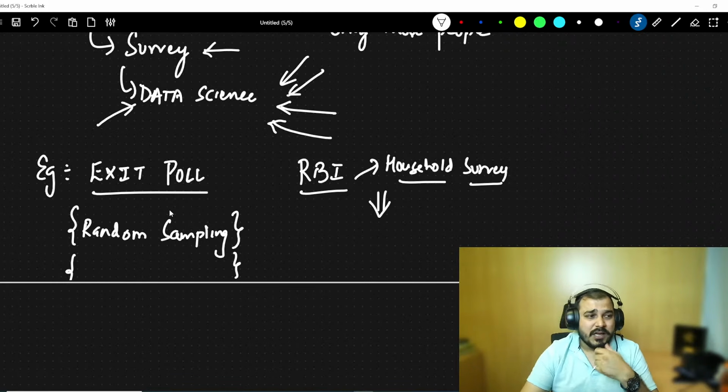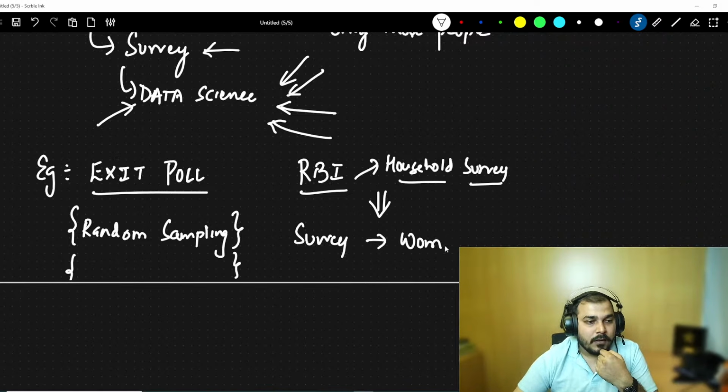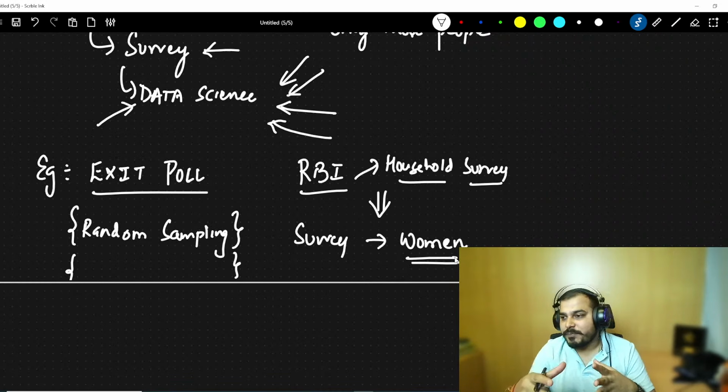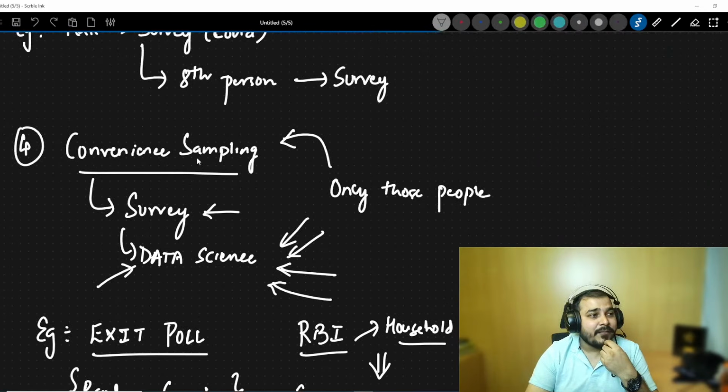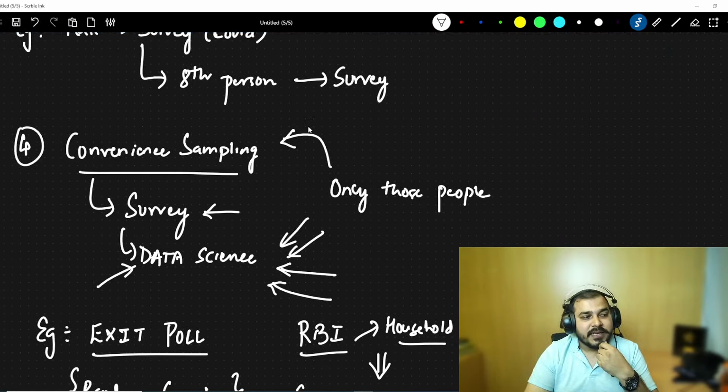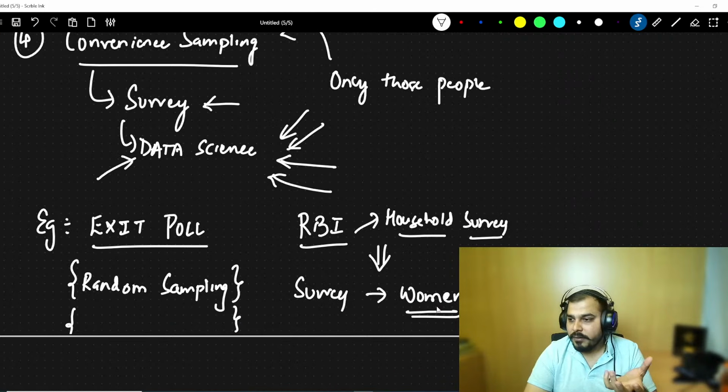In household surveys, RBI makes sure that they have to fill the survey from a human, where they are trying to find out what is the cost expenditure in running a house and all, right? So here you can probably consider stratified sampling. If you don't want to consider stratified sampling, we can also do convenience sampling. Only humans you can consider over there, and you can do it.